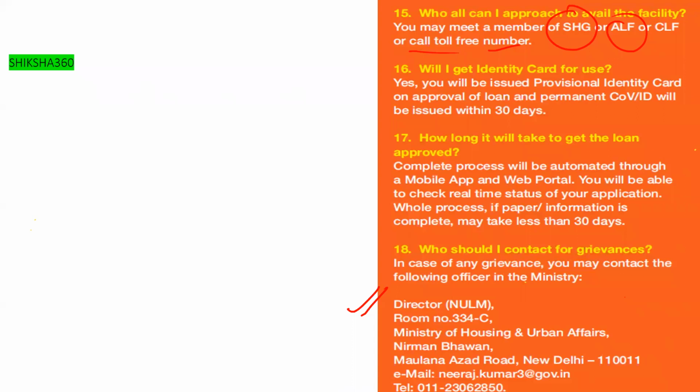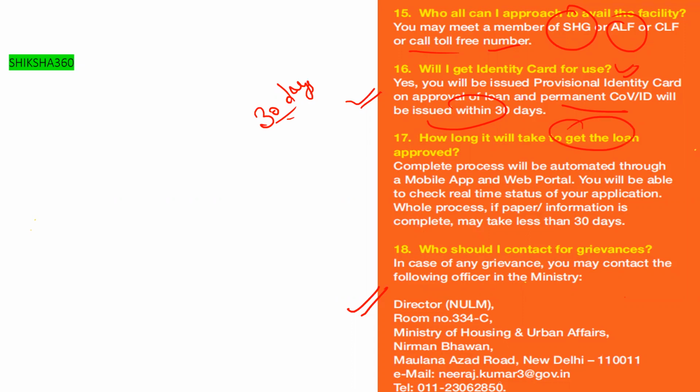Will I get an identity card? Yes. You will be issued a provisional identity card on approval of the loan, and the permanent ID will be issued within 30 days, that is, after 30 days.